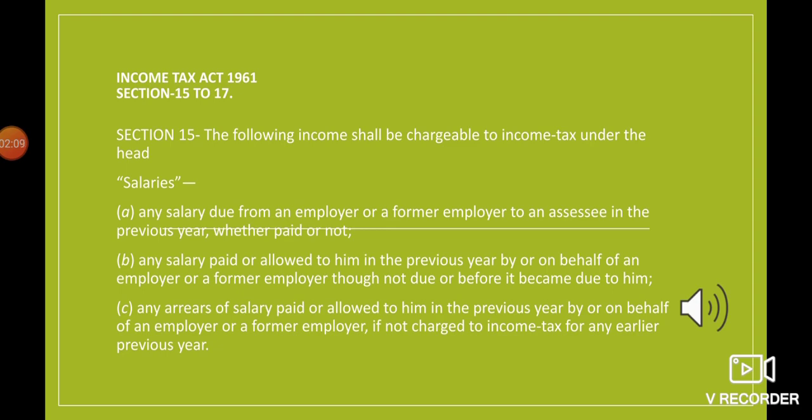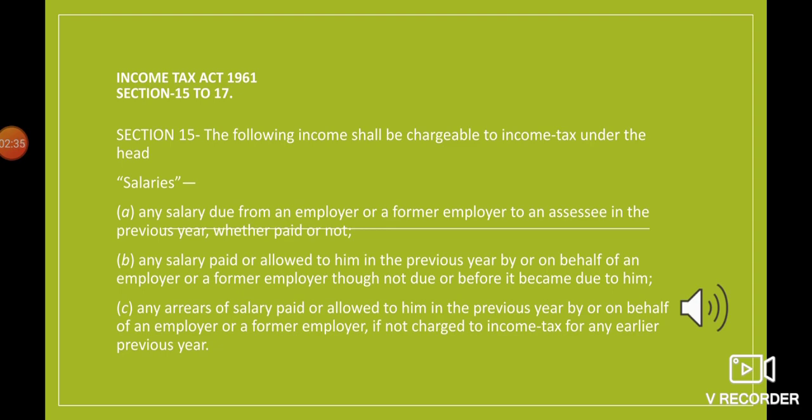And in the next year, where the person is supposed to pay the tax, that will be the assessment year. For example, from 1st of April 2019 till 31st of March 2020 is the previous year, and the assessment year will be 2020-21.